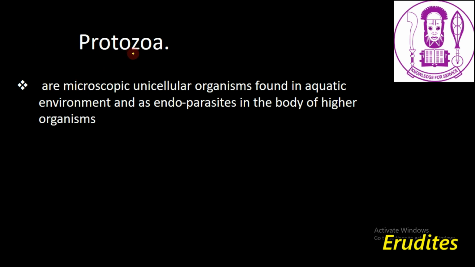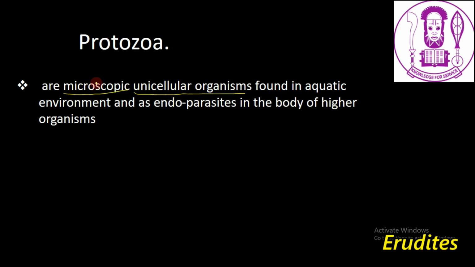So first of all, what are Protozoa? Protozoa are microscopic unicellular organisms found in aquatic environments and as endoparasites in the body of higher organisms. By microscopic, we mean that these organisms cannot be seen with the naked eye.